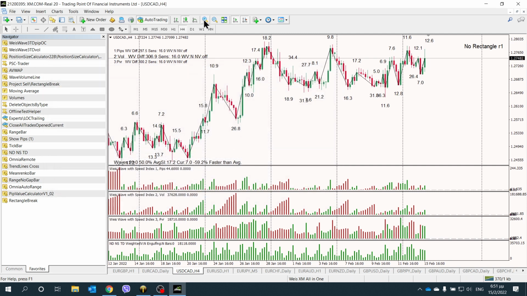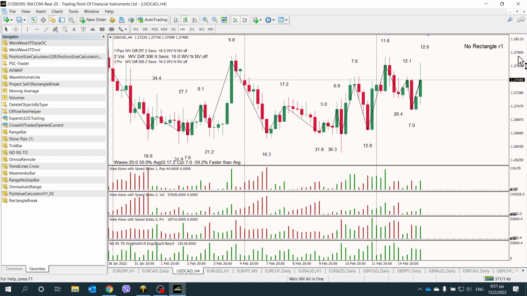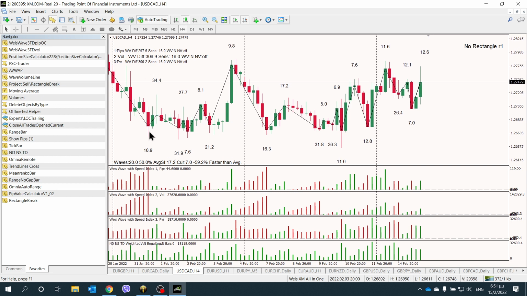Okay, so an extreme speed index by looking at these numbers will be the 5 as a small number, or the 30s, 36 as a large number. Okay, it has to be something extreme from the average.